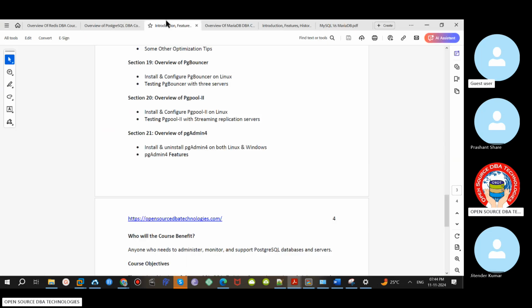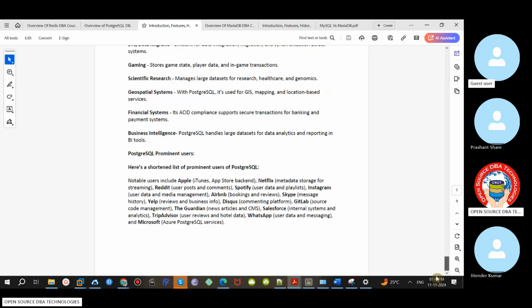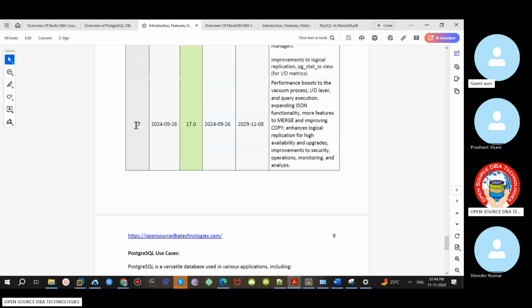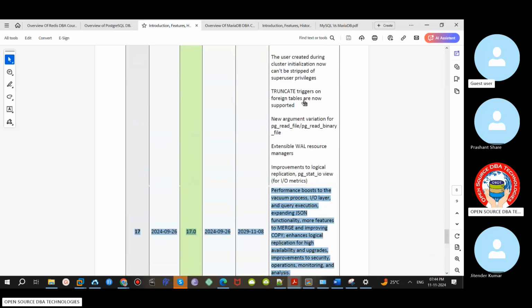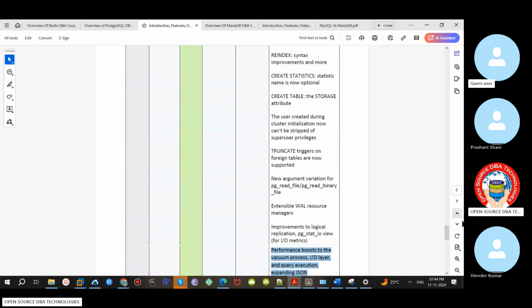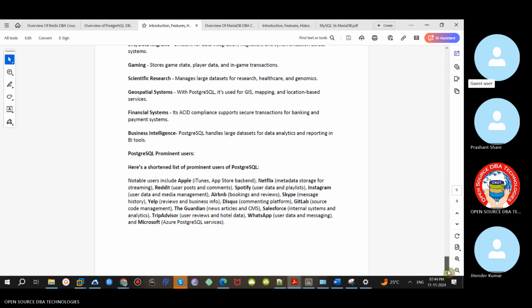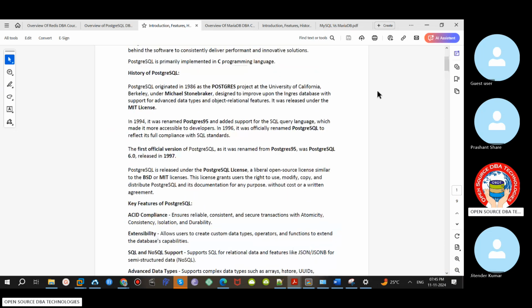This is the latest document, including 17.1 features also. You can go through this to see what new features they introduced, and you will get some idea. What notable users are using it, and who introduced it: Michael Stonebraker.